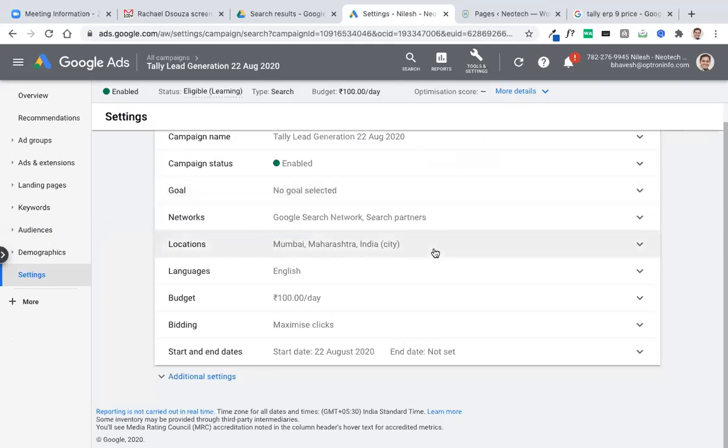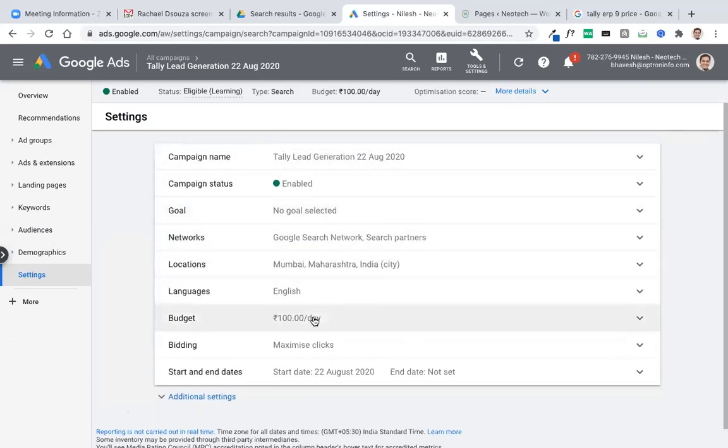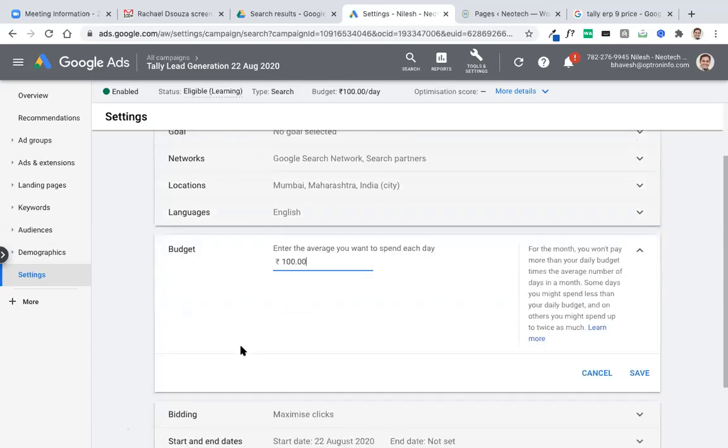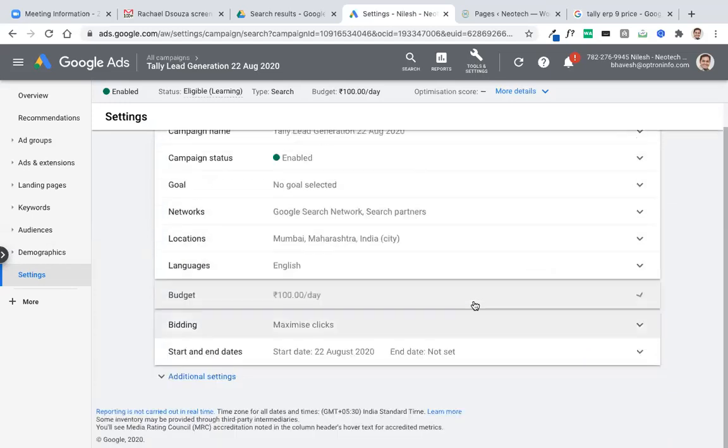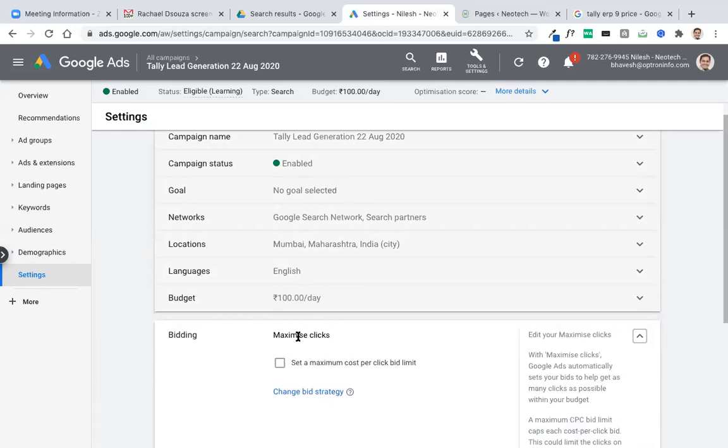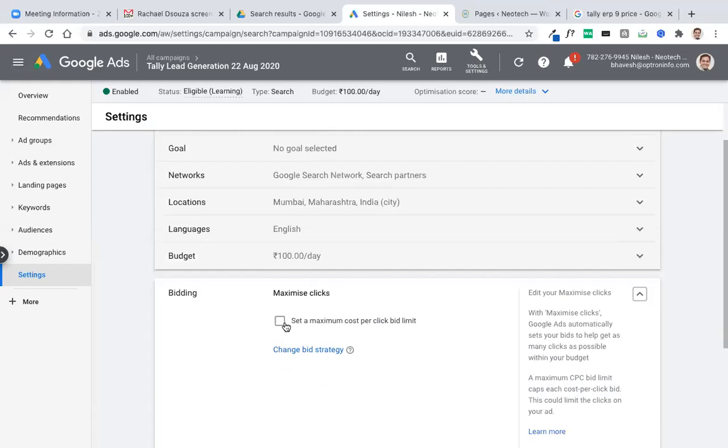I will go to my campaign and check. I have kept 100 rupees, but it has charged me more than 100. When you have a budget of 100 rupees, Google may charge you up to 30% more than your actual budget. You have to remember that always. Second, here I have kept it as maximize clicks, but I have not set a maximum cost per click bid limit.